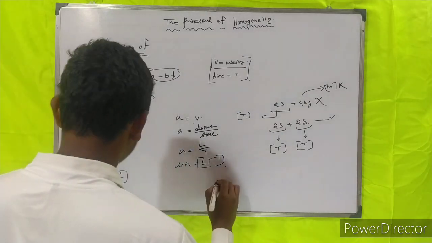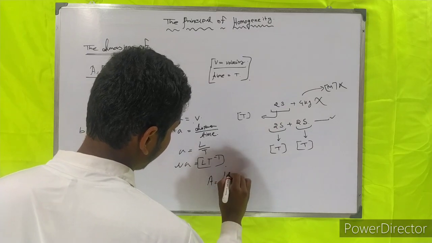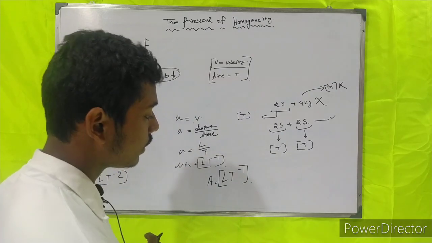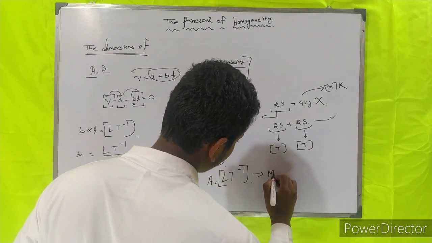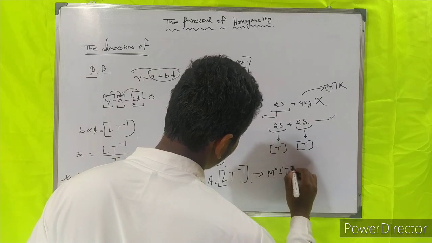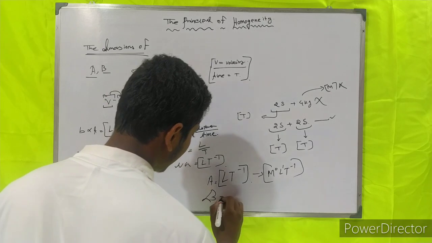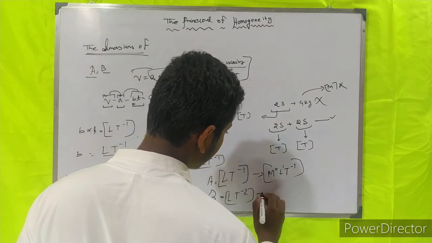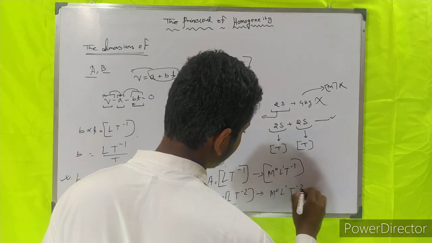So you can write the dimension of a is L t to the power minus 1, meaning M0 L1 t to the power minus 1, and the dimension of b is equal to M0 L1 t to the power minus 2.